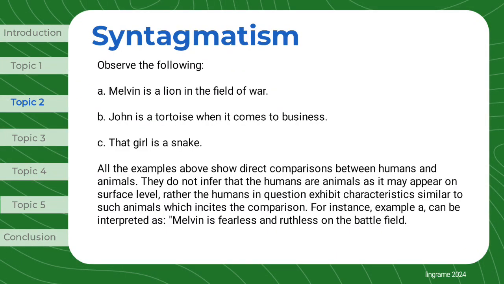Observe the following: Melvin is a lion in the field of war. John is a tortoise when it comes to business. That girl is a snake. All the examples above show direct comparisons between humans and animals. They do not infer that the humans are animals as it may appear on surface level; rather, the humans in question exhibit characteristics similar to such animals, which incites the comparison. For instance, example A can be interpreted as, Melvin is fearless and ruthless on the battlefield.